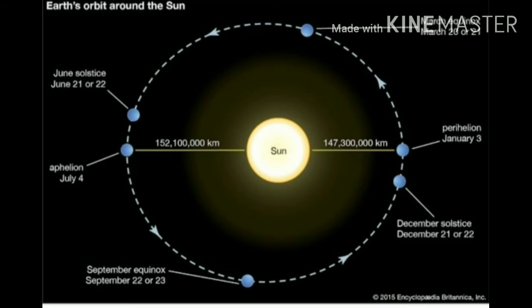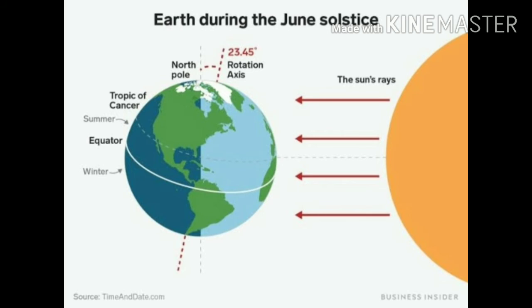Now look at the figure 3.3. You will find that the northern hemisphere is tilted towards the Sun on 21st June. The sun rays fall directly on the Tropic of Cancer. As a result, these areas of the Earth receive more heat. The areas near the poles receive less heat as the rays of the Sun are slanting.